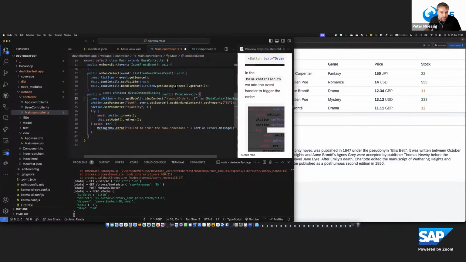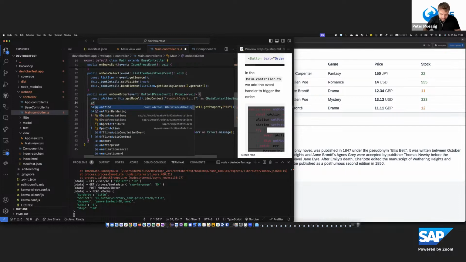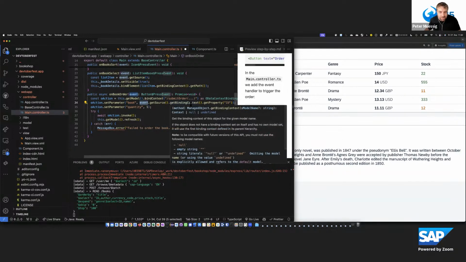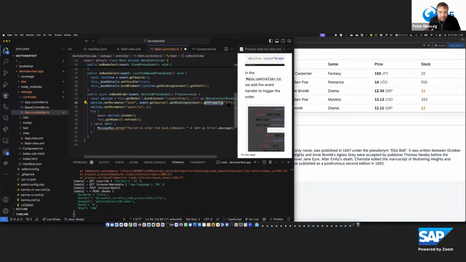So what we do now here to implement the submit order is that we use the same thing. We have this getModel bindContext function with a submitOrder action and this deferred action binding. And here in the action, we also get that as a hint while typing, then we can set parameters. And these parameters allow us to give some information with this action. And we need to pass the book. And the book we take from the context here. So from the button, we know the button is in the panel, so it gets the binding context from the panel around. And here we access the property ID, which is the ID of the selected book.